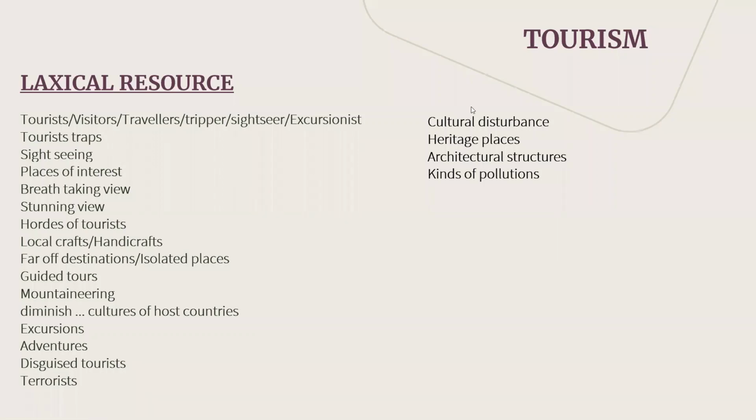Simultaneously, we can add noise pollution as well, right? Yes, cultural pollution is also one of the problems we need to face when we are promoting tourism. So ultimately, it is cultural disturbance, that's what we can see.